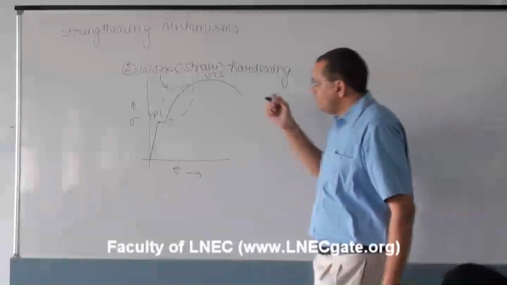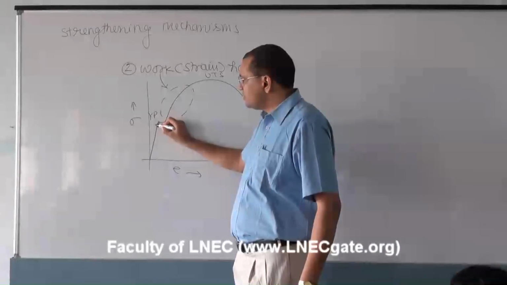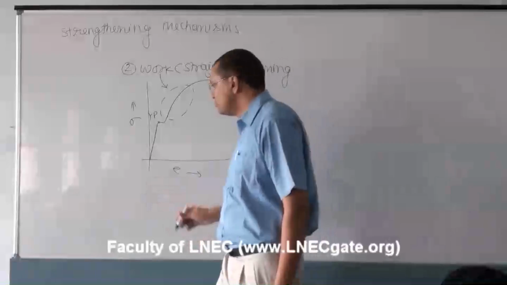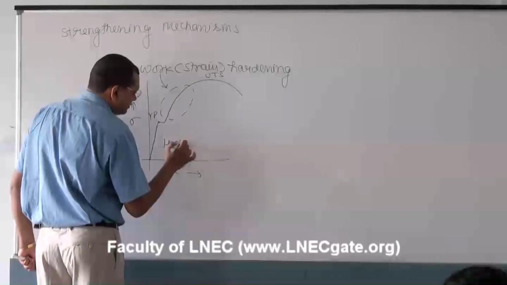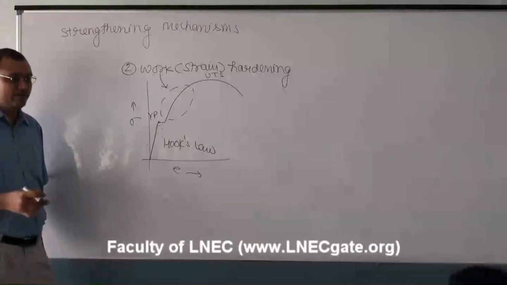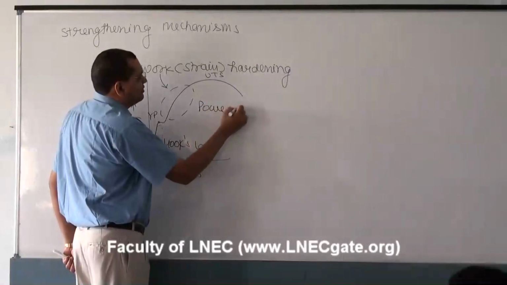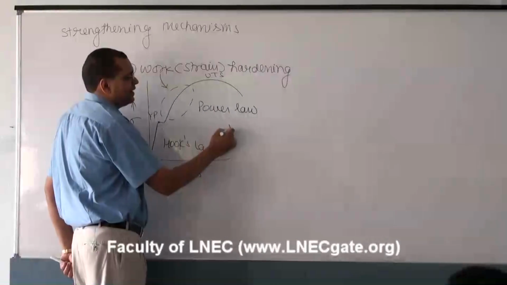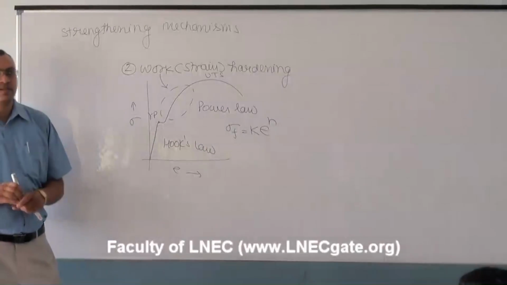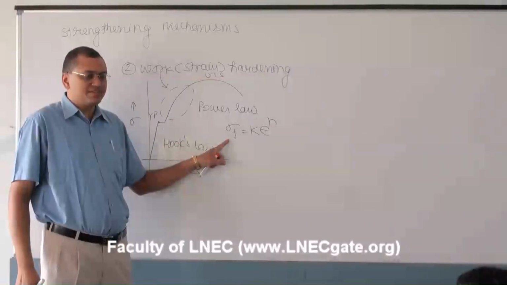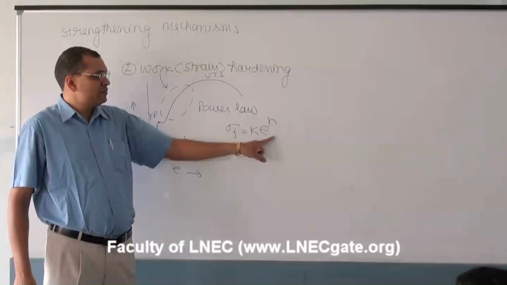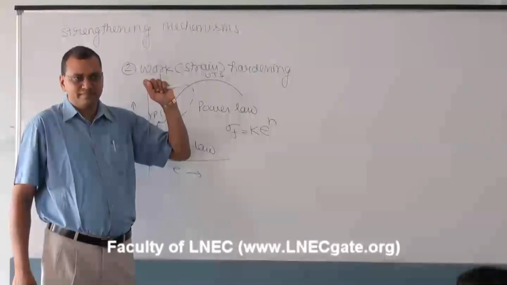As we must have studied in strength of materials, in this region, which law is valid? Hooke's law. Hooke's law is valid in this region. And in this region, which law is valid? Power law. Power law is valid in this region, and the power law is sigma_f = K epsilon^n. Sigma_f is the flow stress or true stress. K is called the strength coefficient of a material. Epsilon is the true strain, and n is the work hardening exponent.